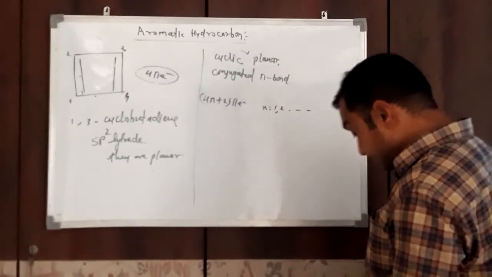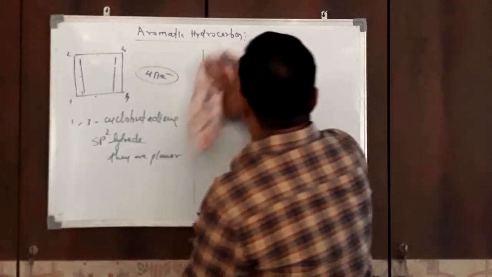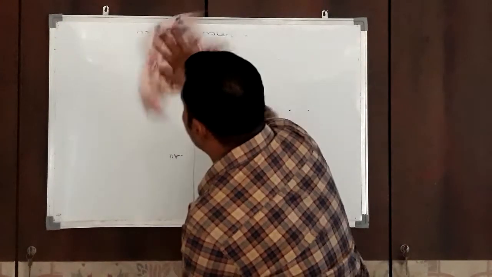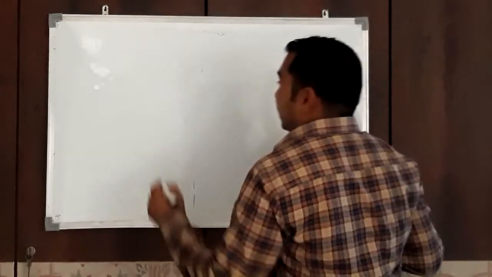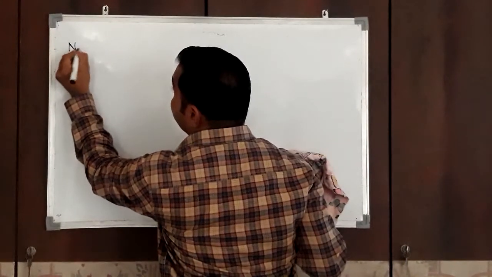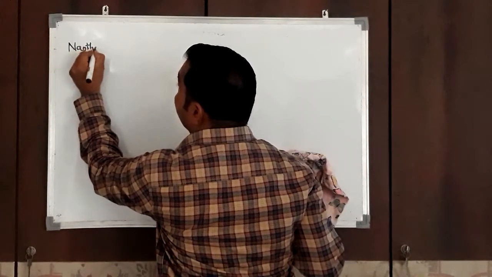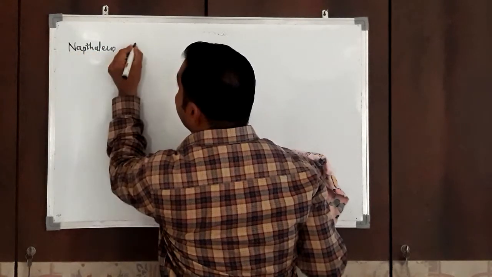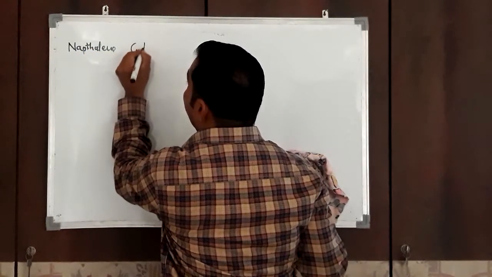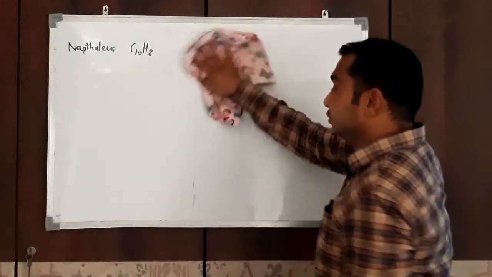Then one more example: naphthalene, C10H8.